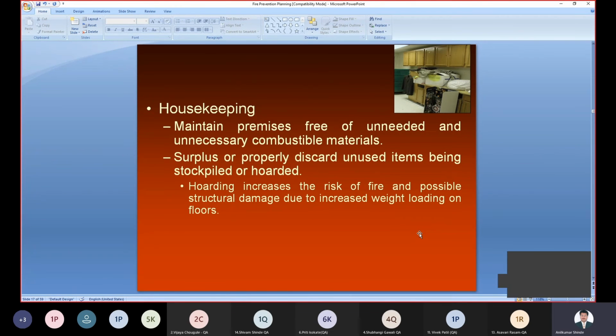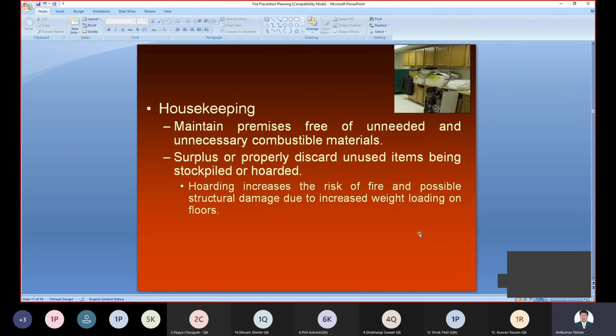All right, these are the unnecessary and unneeded material that should be disposed of properly. It should not be gathered in a particular area, right? There may be a chance of a fire also. So surplus or unused material should be properly discarded.